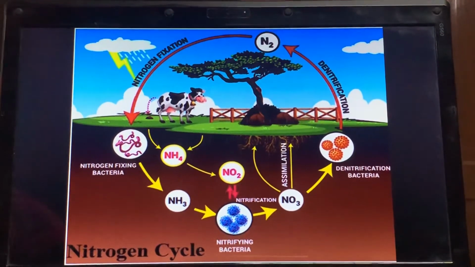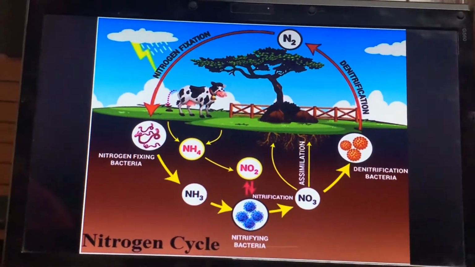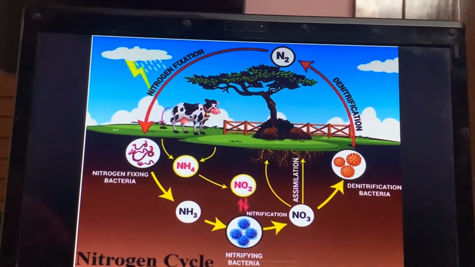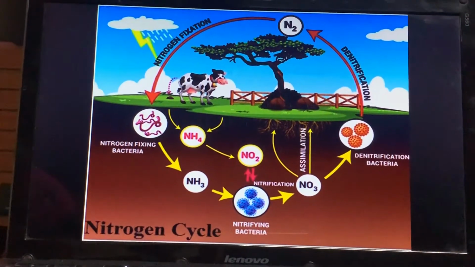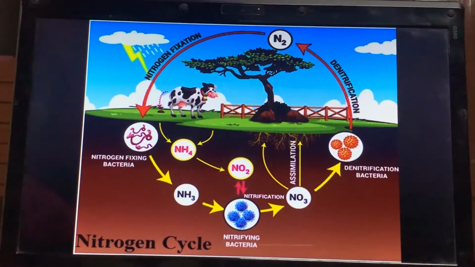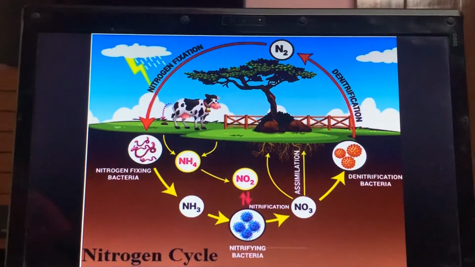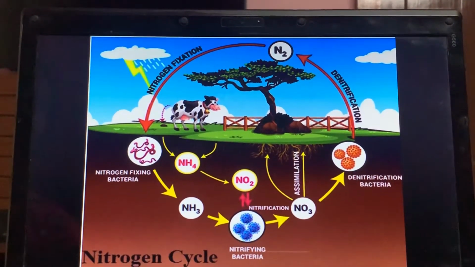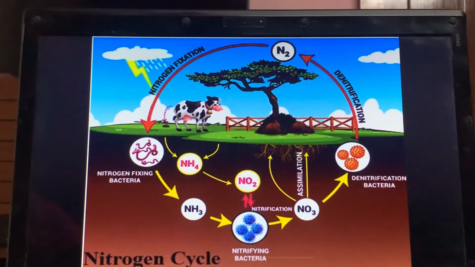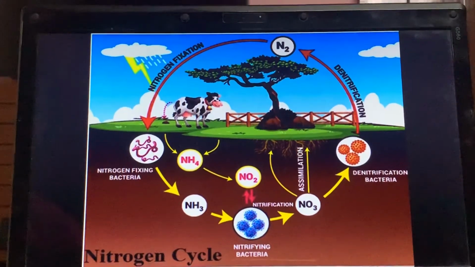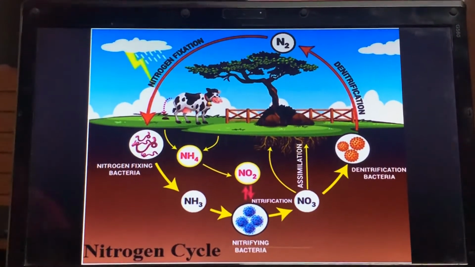Now what is the need of the plant to take this nitrogen? Plants take this nitrogen to make protein. You know, proteins are required for growth and development. Besides this, in higher classes you will study that nitrogen is an important component of nucleic acid, right? And what are nucleic acids? This you will study in higher classes, right? So nitrogen is very important for plants for making proteins.